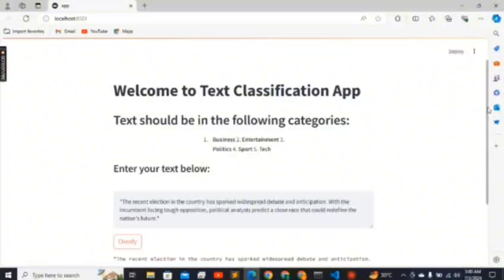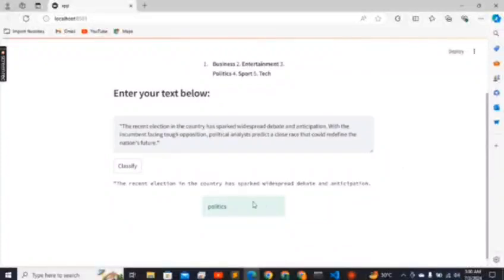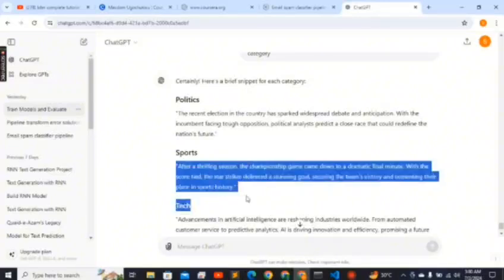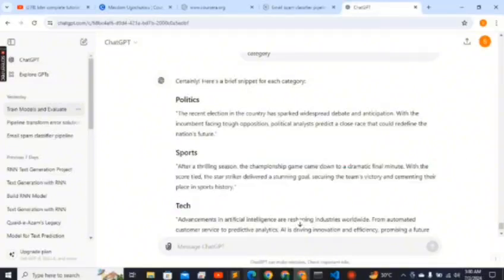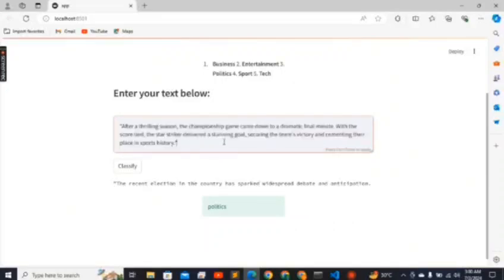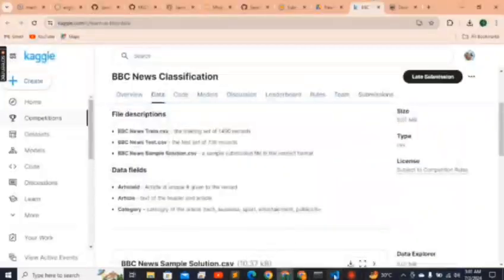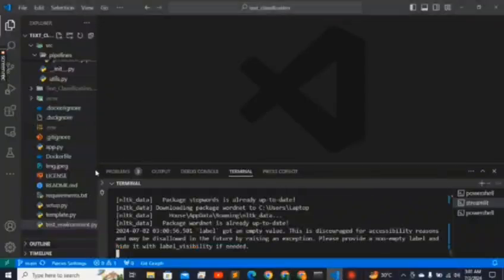I can test only two texts, and here it gives politics. The model gives politics, and the next one is sports. I can copy and paste it over here and classify. The model gives sports, so the model can correctly predict. Now I can tell you how we can approach this project.